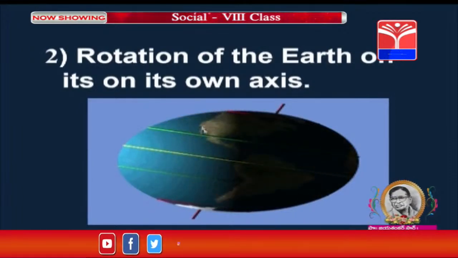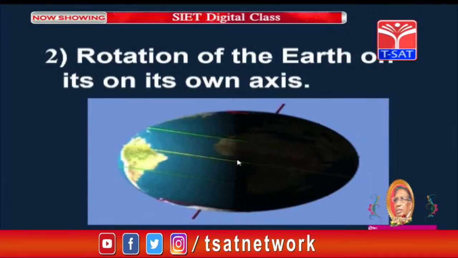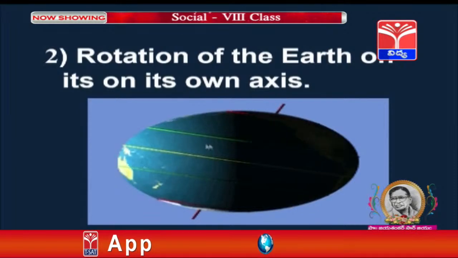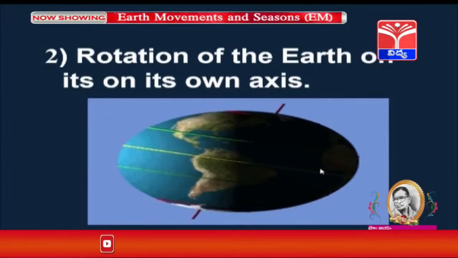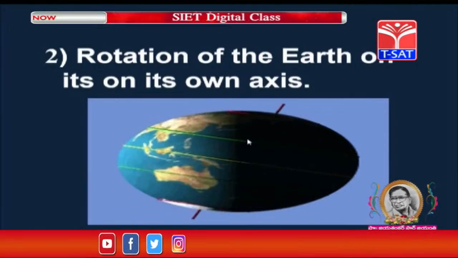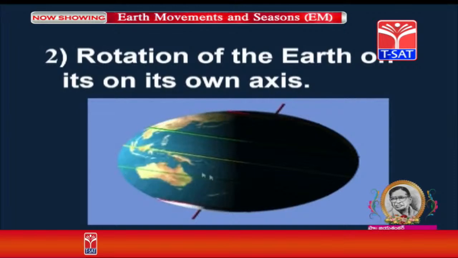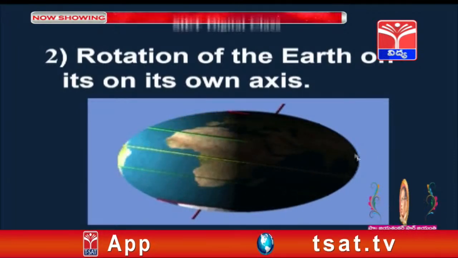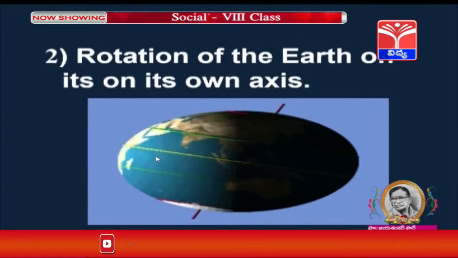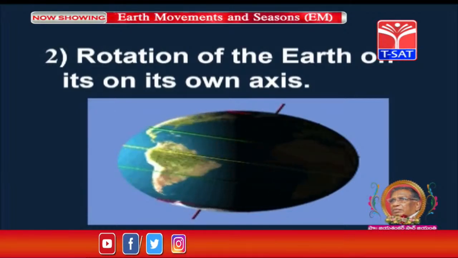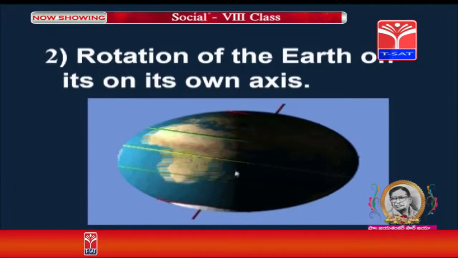Then rotation of the earth on its own axis. Here, if you observe this image, the earth is rotating. Imagine yourself, children, the earth is rotating in which direction? From west to east. And you can also observe in this image that half of the portion is facing the light and the remaining half portion is facing the darkness. The earth rotates from west to east. When it rotates, what happens? It results in formation of days and nights.